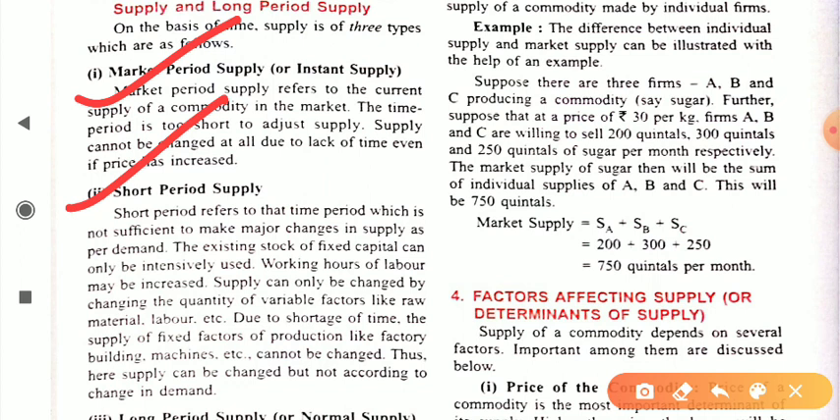Dear student, short period supply refers to that time period which is not sufficient to make major changes in supply as per the demand. As per the demand we cannot make a large change in the supply, because the factors of production which we have, we cannot change in a short period of time.